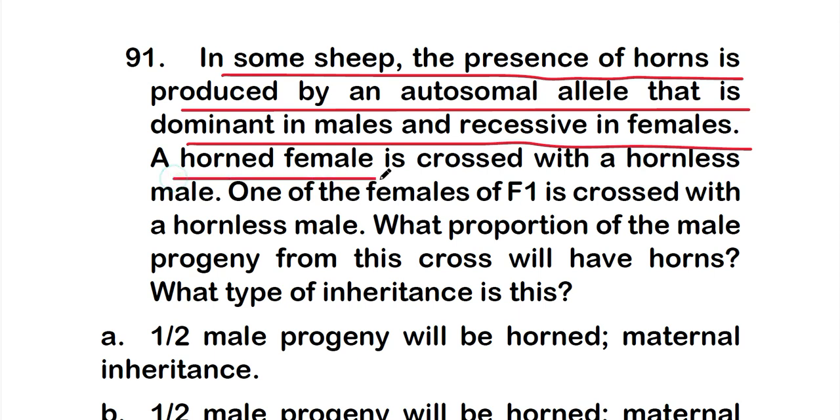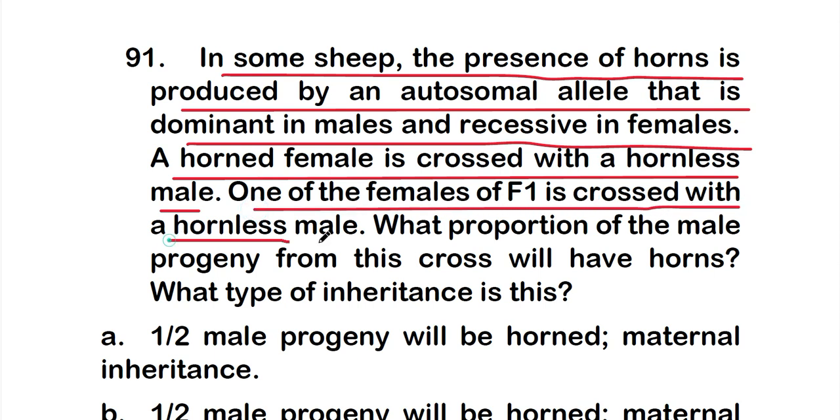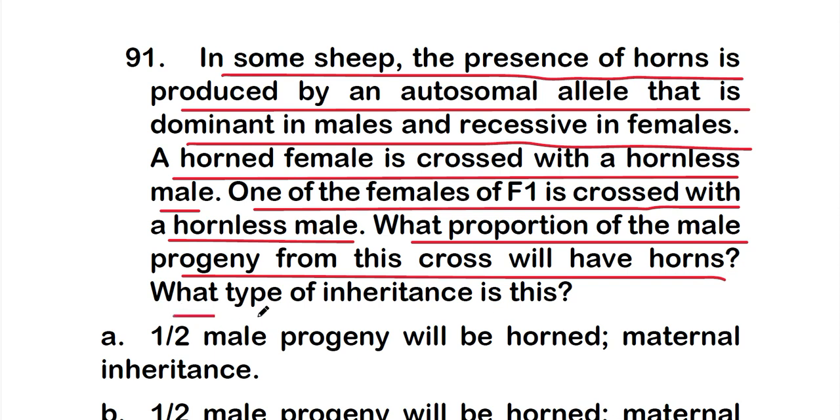So a horned female is crossed with a hornless male. One of the females of F1 is crossed with a hornless male. So what proportion of the male progeny from this cross will have horns, and what type of inheritance is this?